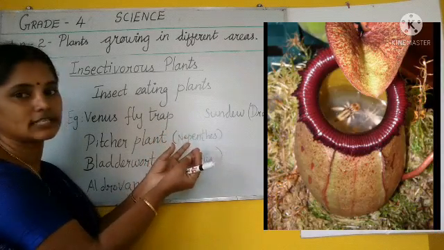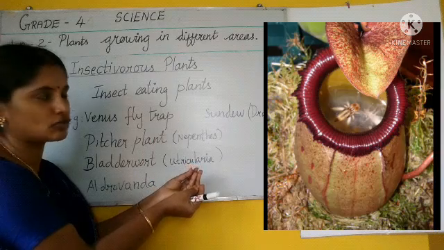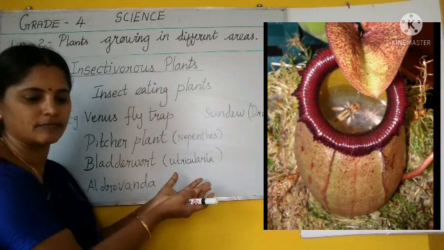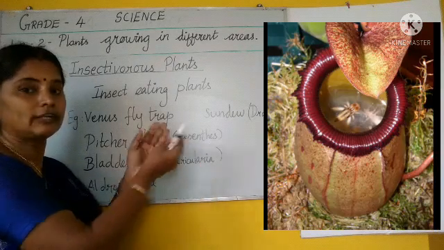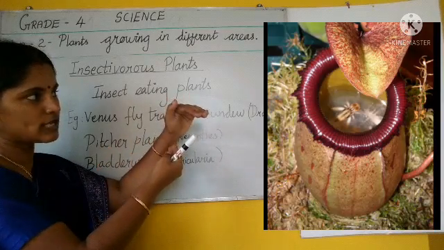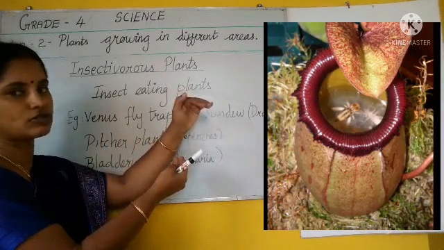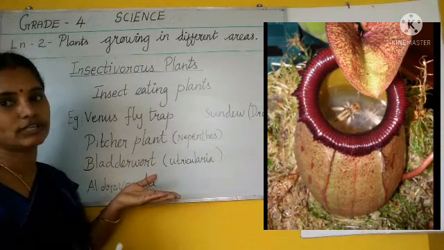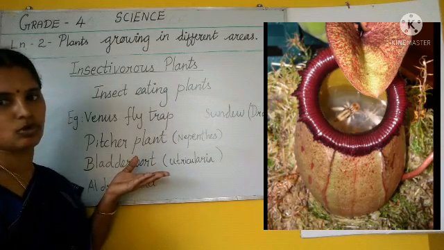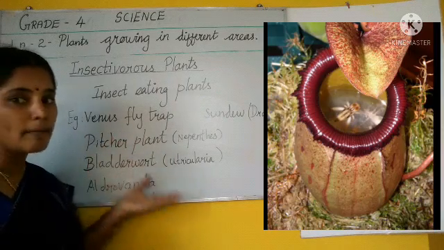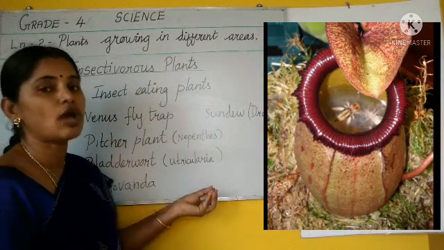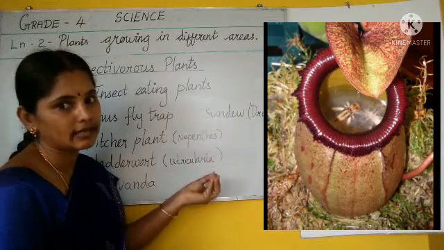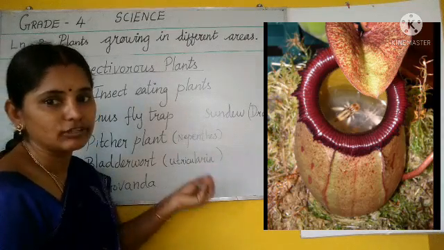So the insect is swallowed by the pitcher and it is digested. The lid closes, and it swallows and digests. This is what we can see in the pitcher plant. Whenever you come across new words, you have to say them again and again. Repeat after me.